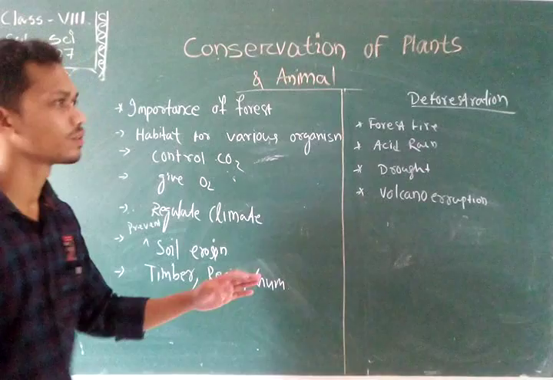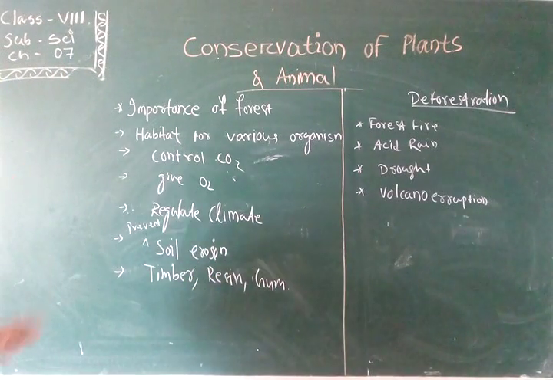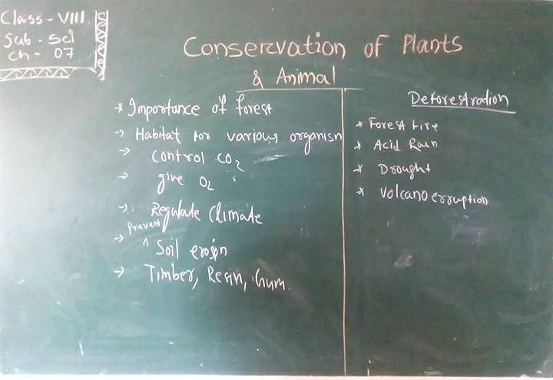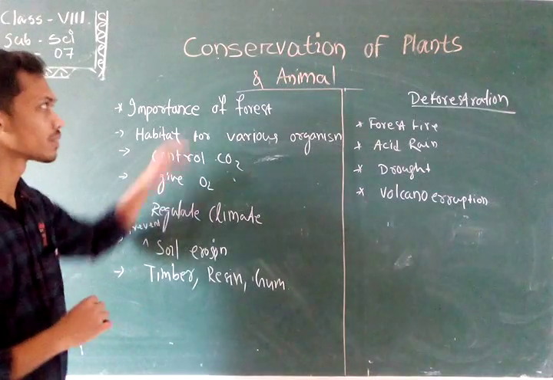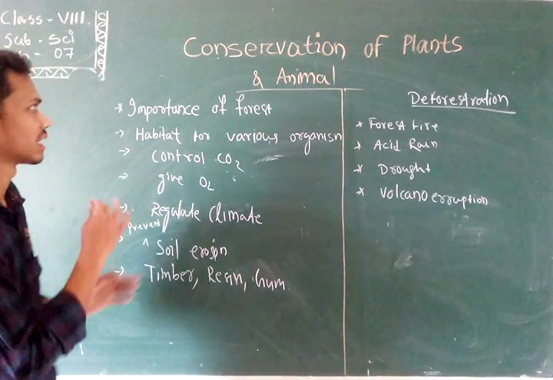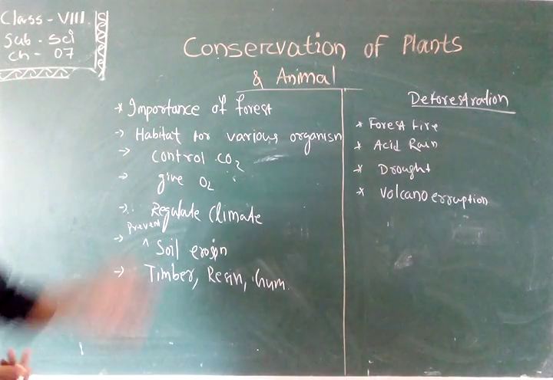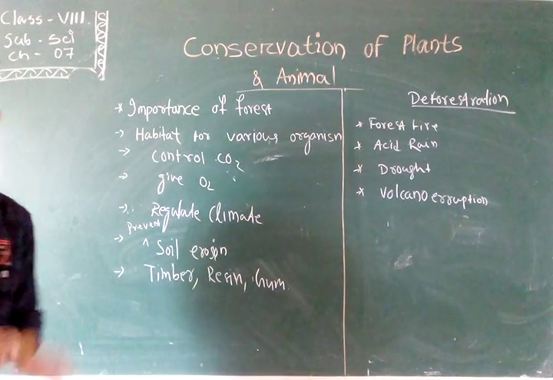Today we are going to start a new chapter of your class 8 science, chapter number 7. The name of the chapter is the conservation of plants and animals.